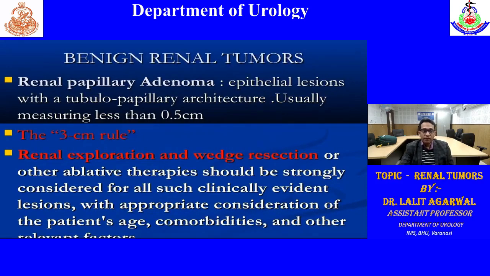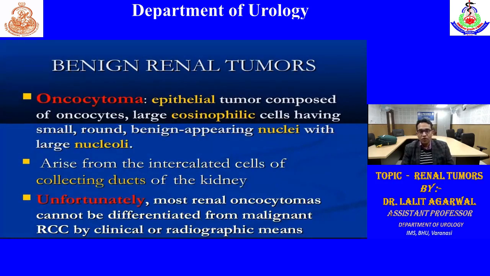So first, renal papillary adenoma, an epithelial lesion with a tubulopapillary architecture. Usually these are less than 0.5 centimeters, and mostly we can follow them, and sometimes they require surgical excision. The other is oncocytoma, an epithelial tumor composed of oncocytes or large eosinophilic cells having small to round benign-appearing nuclei with large nucleoli. These usually arise from the intercalated cells of the collecting duct of the kidney.